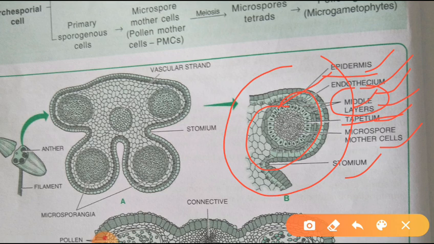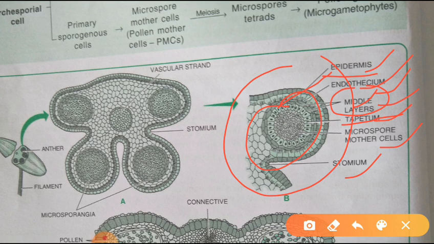Next one is tapetum. What is tapetum? It is a specialized layer of nutritive cells found within the anther of flowering plants. Tapetum is the nutritive layer found in the microsporangium. It is located between the sporogenous tissue and the anther wall.